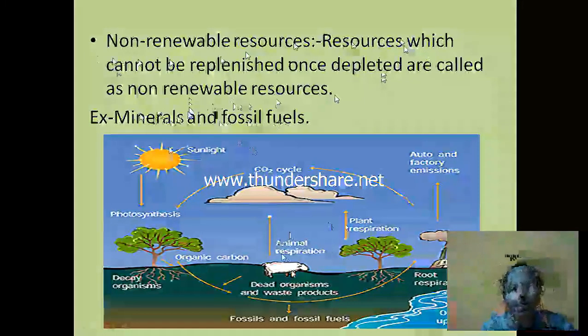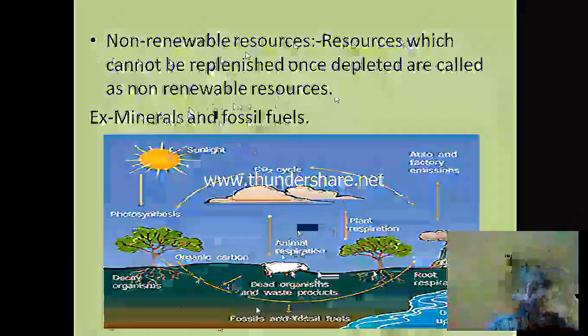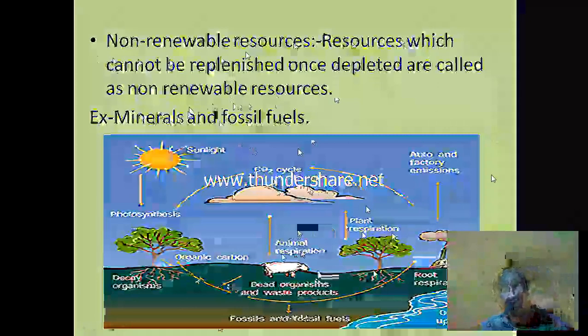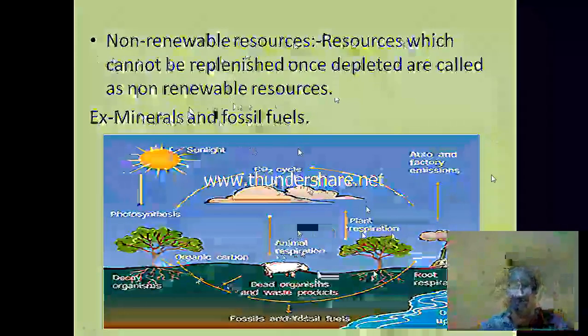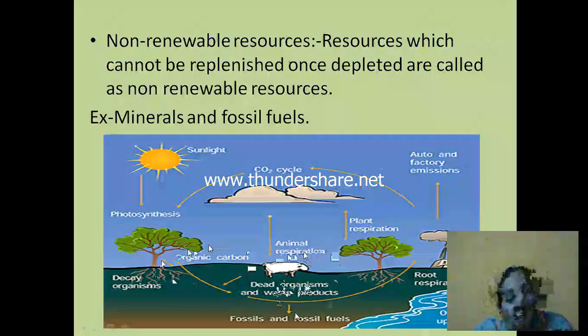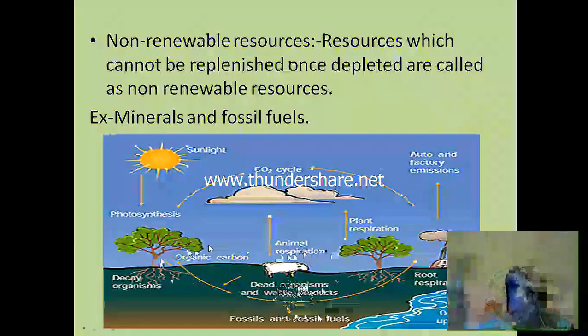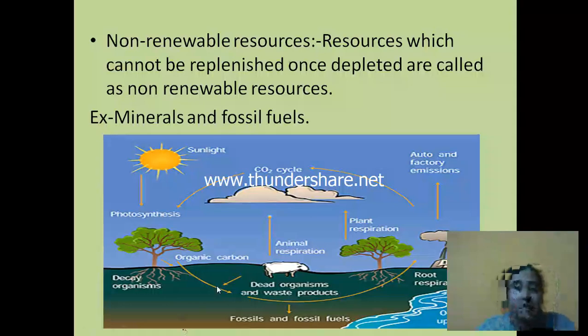How do we get fossil fuels and minerals? Minerals are present deep inside the earth's crust. In the same way, it takes long years to get fossil fuels. How does it come about? When dead and decaying organisms are buried deep inside the earth, they start decaying. With the decaying process, after millions of years, we get fossils and fossil fuels.